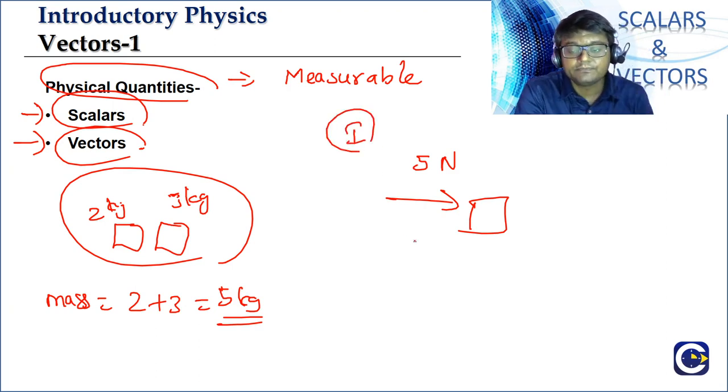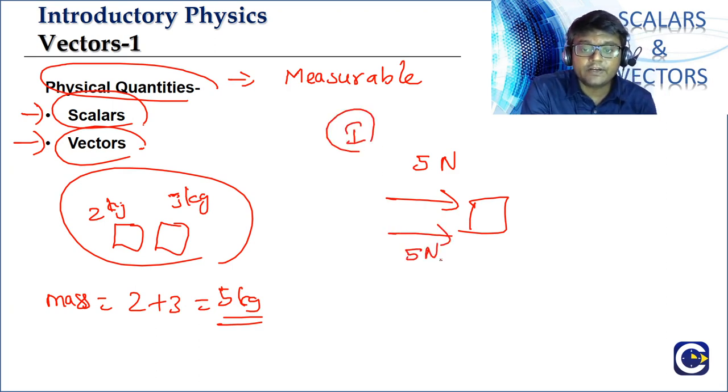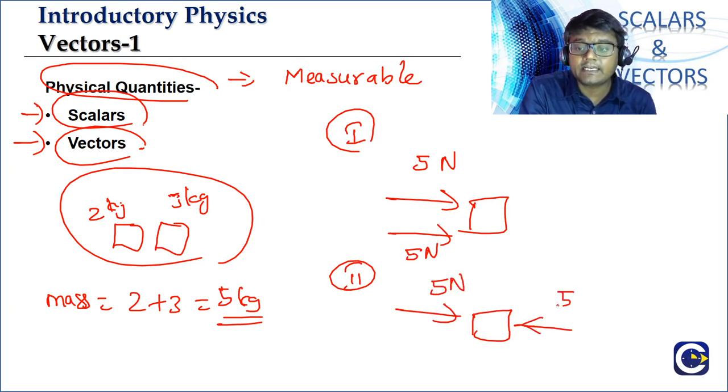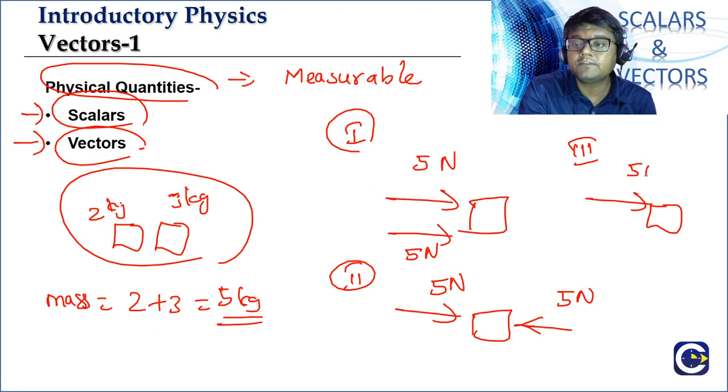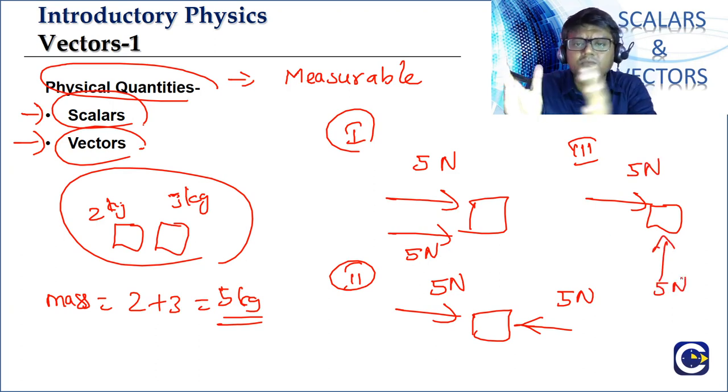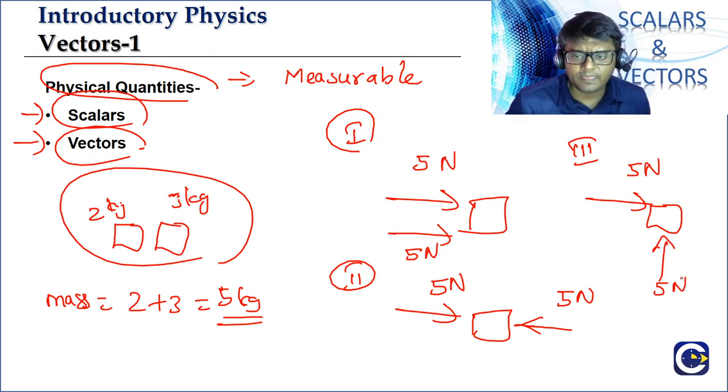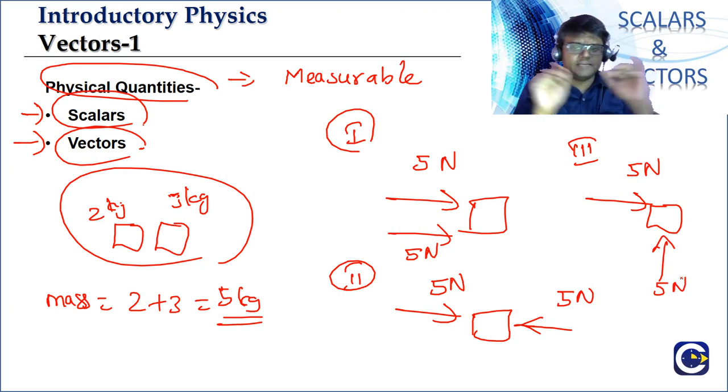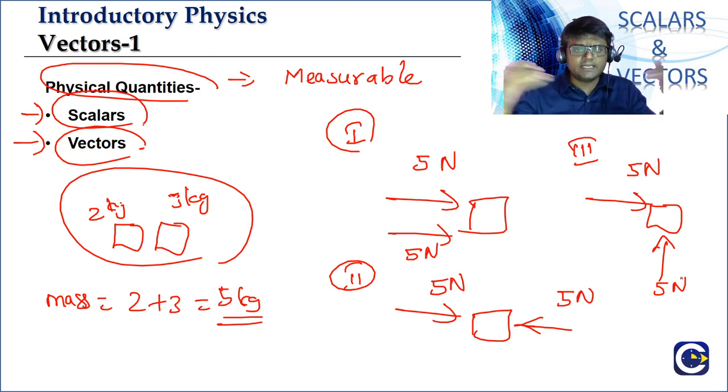First case, I am applying another 5 newton force in the same direction. Second case, I am applying a 5 newton force exactly in the opposite direction. Third case, there is a first 5 newton force, and the second 5 newton force I apply in some orientation, some direction. So first case is exactly the same direction. Second case is exactly opposite. Third case is some other direction.